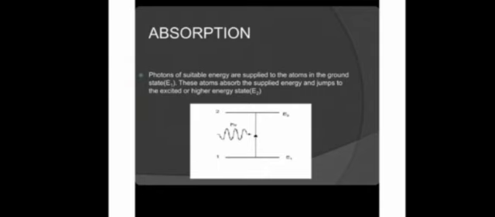And the lower energy state E1 acts like the ground state, and the higher energy state is E2. Some amount of energy is applied to the ground state electrons, and they jump to the excited state, taking some amount of energy from the photons to be excited.